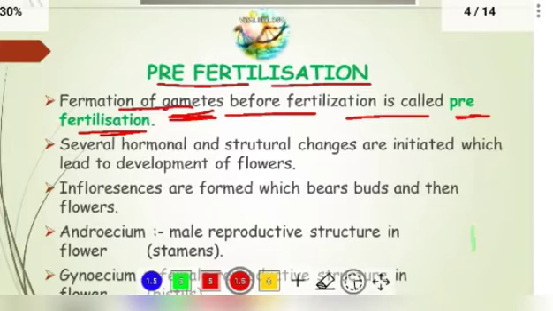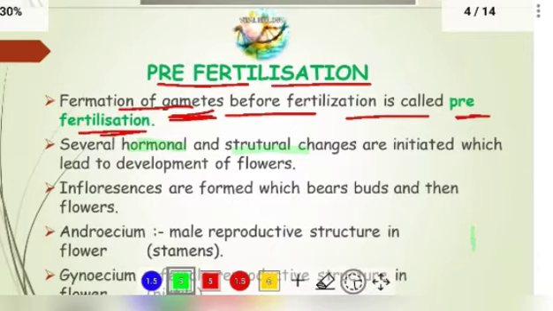And next, several hormonal and structural changes are initiated, which leads to the development of the flowers. In humans, you can see before the human matures there are several structural and hormonal changes, right? After the hormonal and structural change itself, the human matures, it may be females or males.